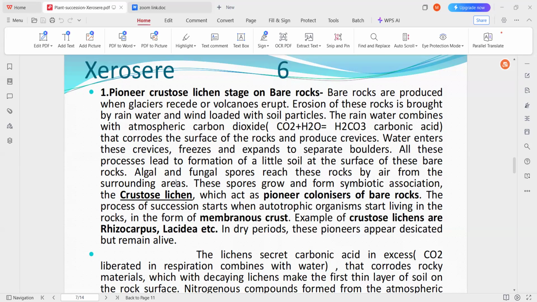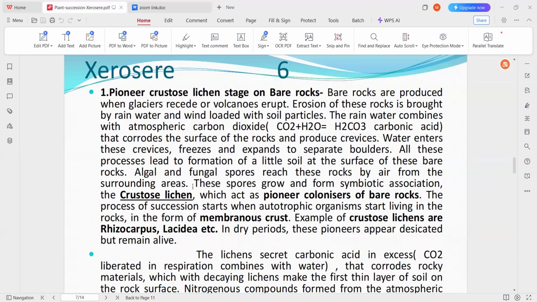In this condition, spores, that is algal and fungal spores, reach these rocks by air from the surrounding areas, and these spores grow and form the symbiotic association, that is crustose lichen. So the first pioneer community in xerosere is the crustose lichen stage.